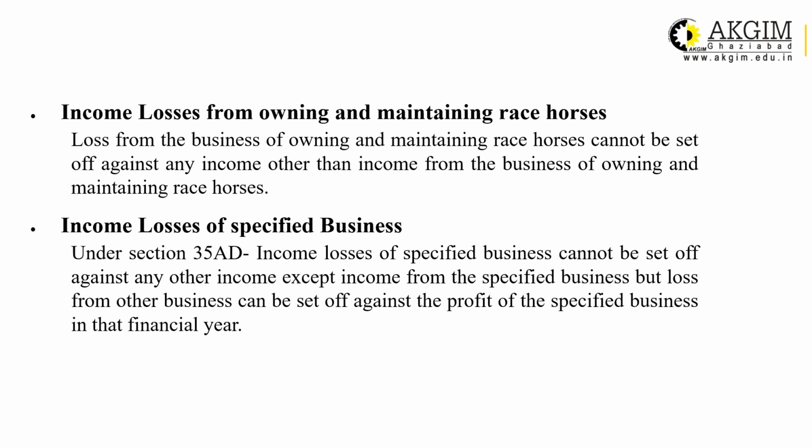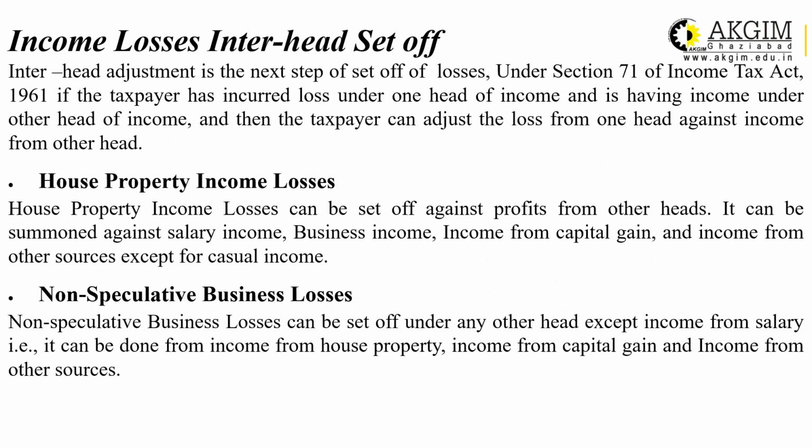Income or losses of a specified business. In case of a specified business under section 35AD, the losses cannot be set off against any income except the income from a specified business, but the losses from other business can be set off. That means again, it is a one-way rule: losses of a specified business can be set off only against the profit of a specified business, but non-specified business losses can be set off. This is the exceptional one.